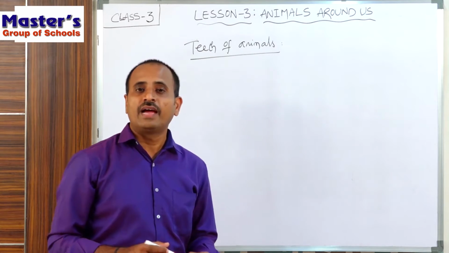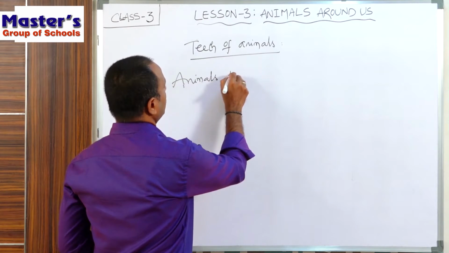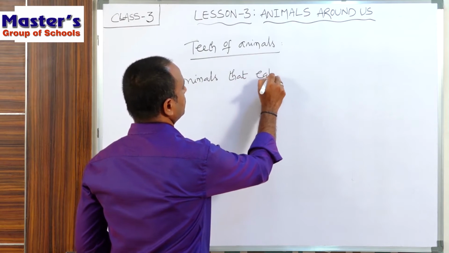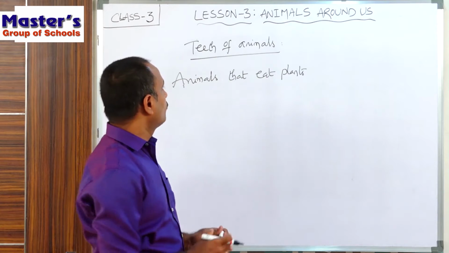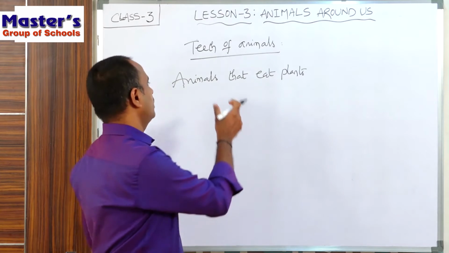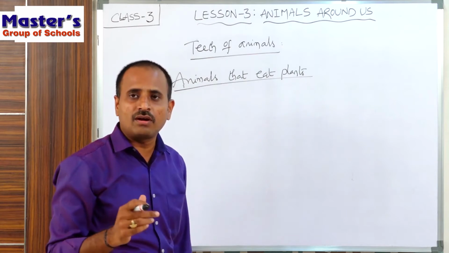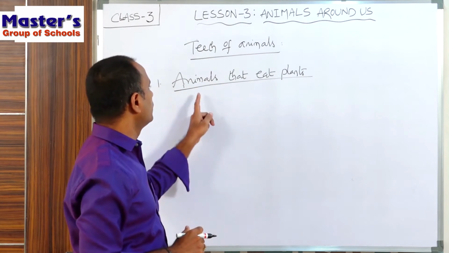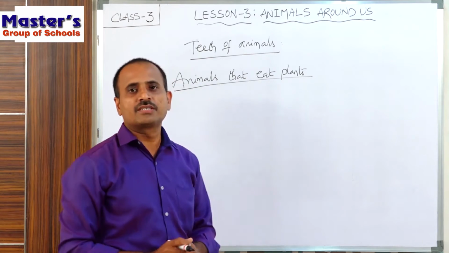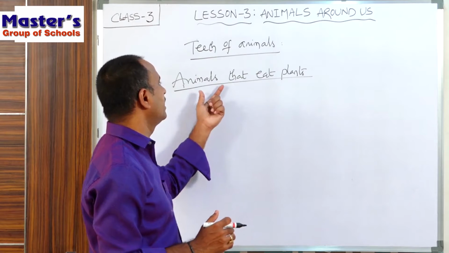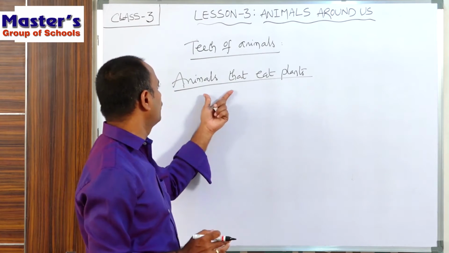The first one is animals that eat plants. Let us discuss what the adaptations are in the animals which eat plants. What are these animals called? The animals which eat plants are called herbivores. What are the adaptations and arrangements made in their teeth? What are the examples of these animals?